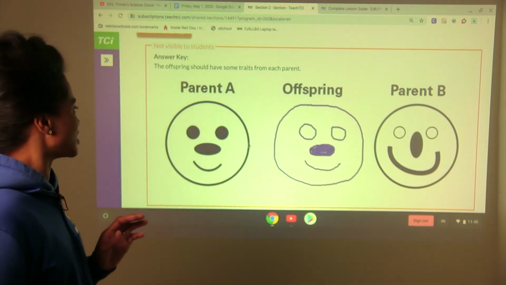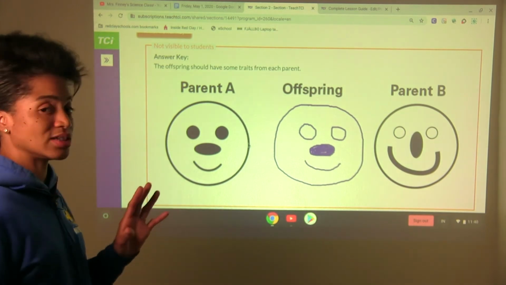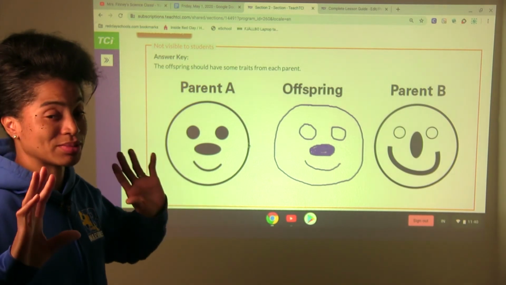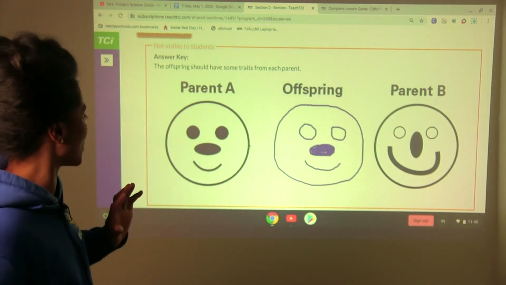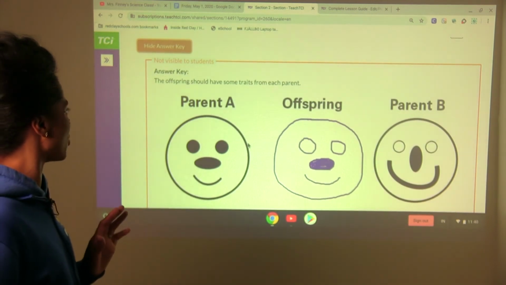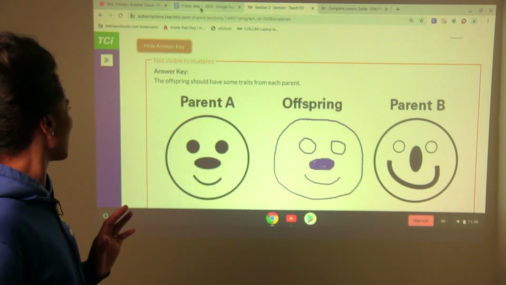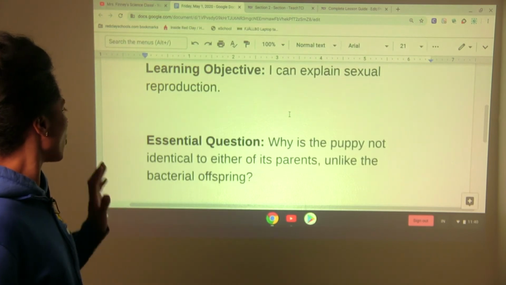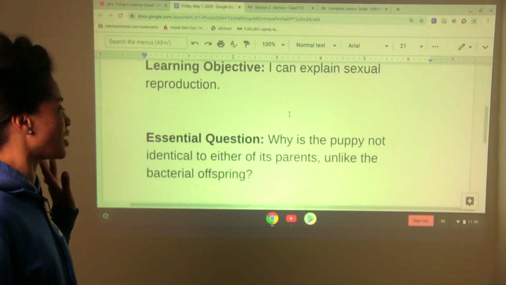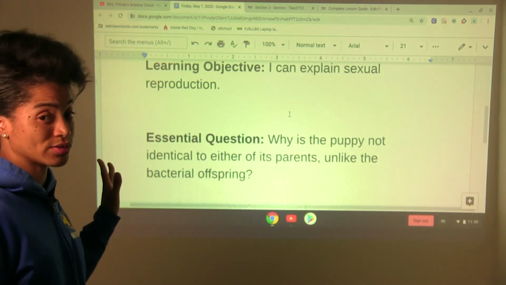All right. So what you should get an understanding of is the difference between sexual reproduction and asexual reproduction. You should be able to distinguish between those two at this point. And be able to explain how they both happen. All right. So let's take a look here. Why is the puppy not identical to either of its parents, unlike the bacterial offspring?